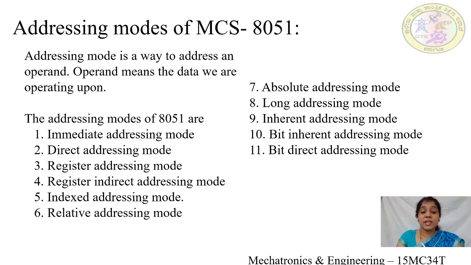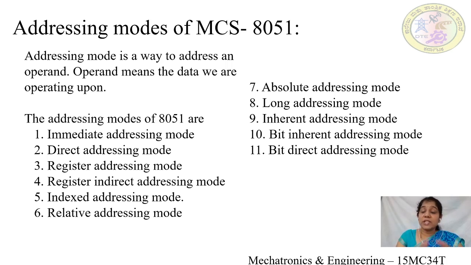The fifth one is indexed addressing mode. In case of indexed addressing mode, we will calculate the effective address. That is the sum of the accumulator register and another register, base register plus offset. The other register may be either the program counter or a DPTR, that is, the data pointer. So the sum of these two will give you an effective address, and the contents of that effective address will be used as the data.